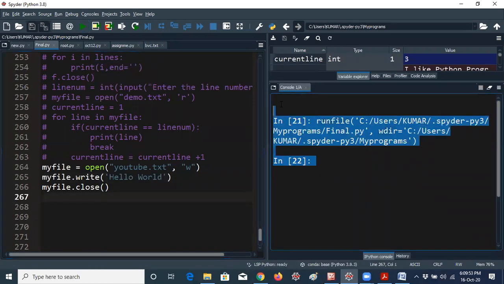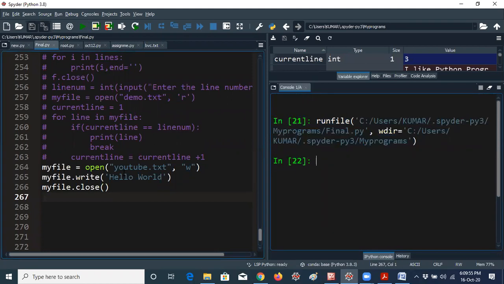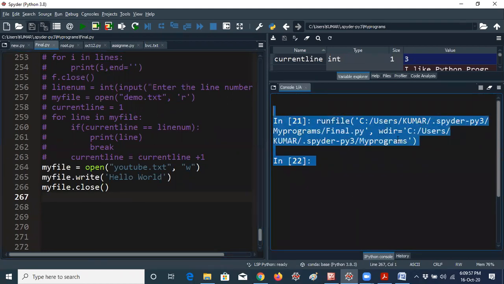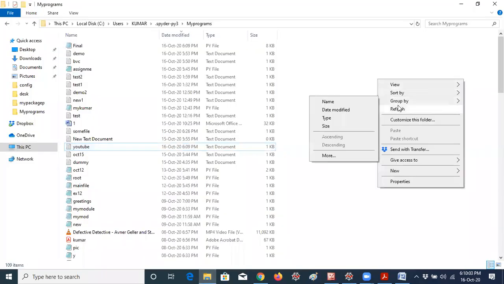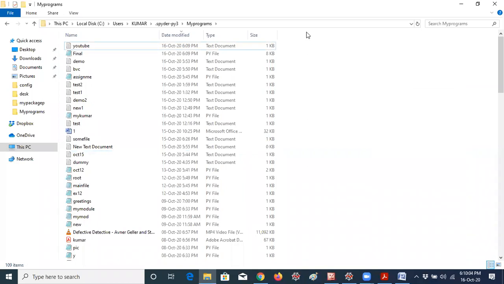Okay, it is not written anything. You can see here, because the write method does not return anything. It's null. That means nothing will be written here, but you can see it in the output. I'm just refreshing the page here. Here you can see the YouTube file is created now, and it is 16th October 6:09 p.m. So whenever you are opening this directory, there is no other YouTube file like that, because yesterday's file was removed.